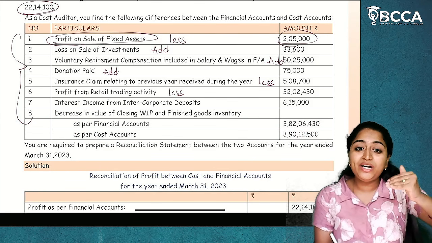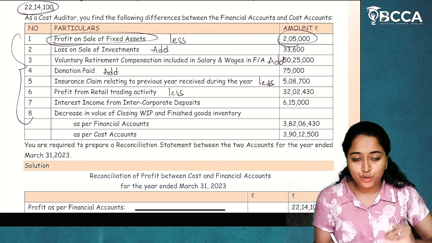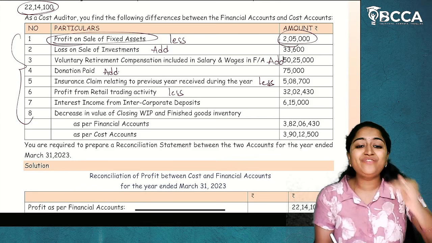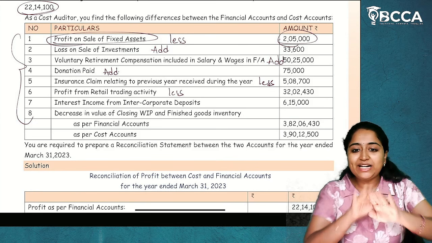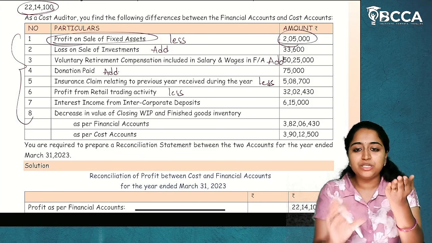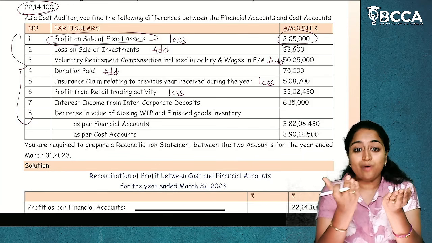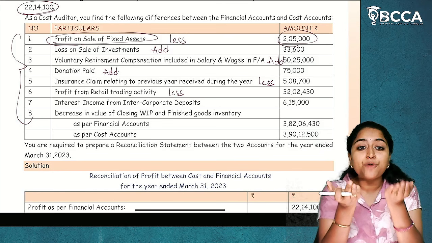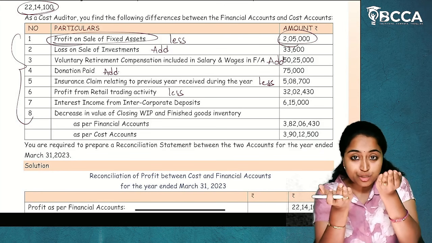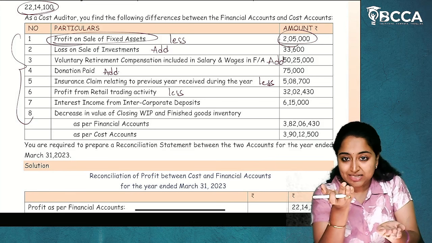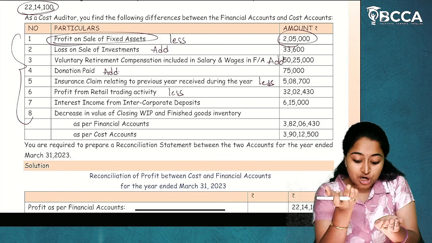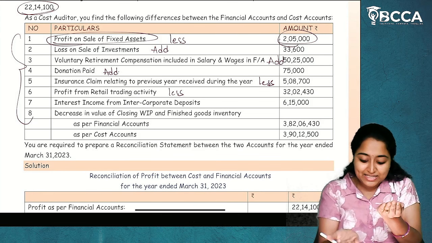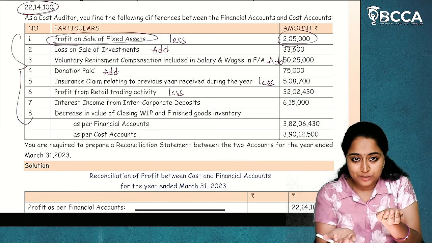If there is already a decrease in closing WIP, which means the profit has been already decreased. In financial accounts, take it as 0 and 0. Financial account 0, cost account 0. Now, in financial accounts, how much profit is decreased? It is decreased to 3 crore 82 lakh 6,430 rupees. In cost accounts, how much profit is decreased? 3 crore 90 lakhs 12,500 rupees.